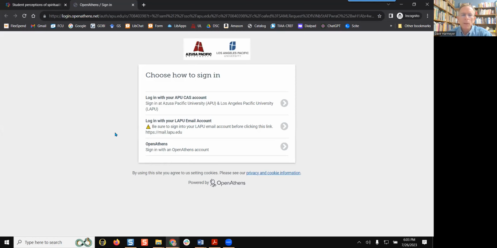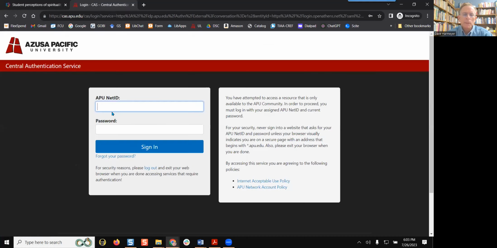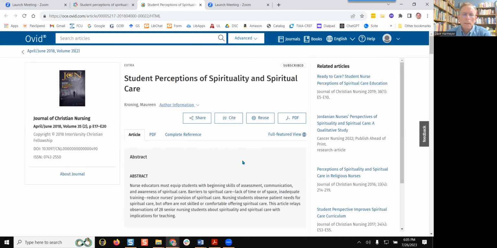You may be asked to be authenticated. Click where it says Log in with your APU CAS account, and then type in your APU net ID and your password. Then look for the PDF button.